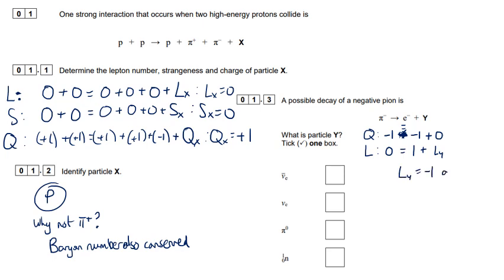So it's an anti-lepton. So this is enough information to then make the right choice. So it has to be an anti-lepton which doesn't have any charge. So that must be just the first one. In fact, in this case, there was no point checking the charge because all of the particles that are given are chargeless.